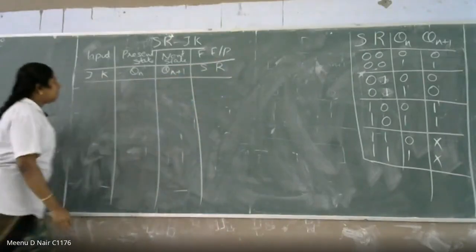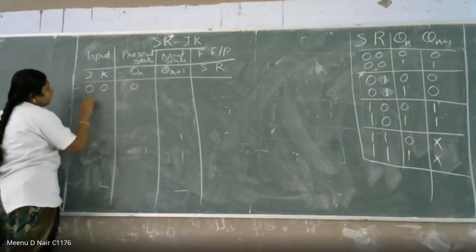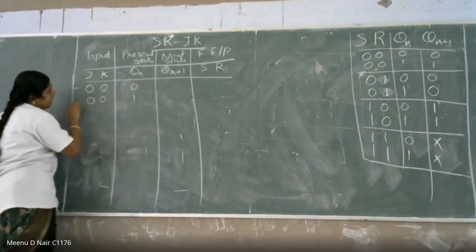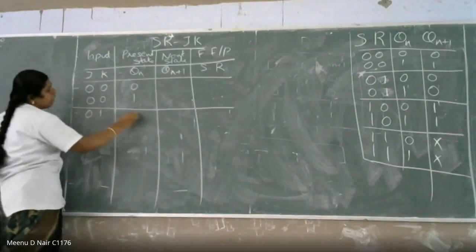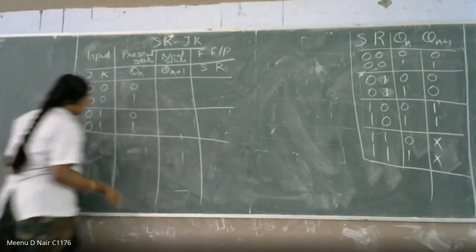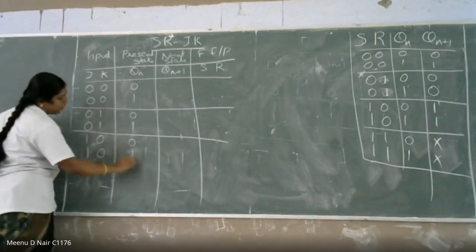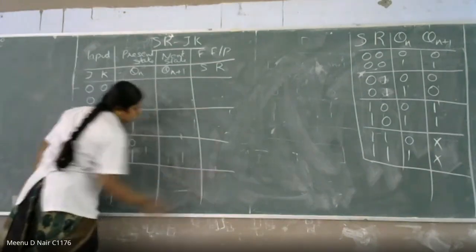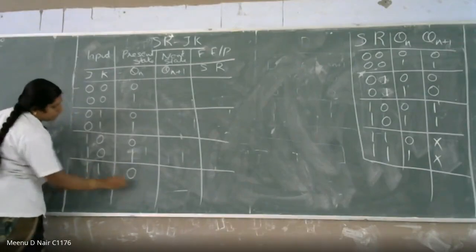So what is the condition here? Also 0, 0, 0 condition is there. 0, 0, 1 condition is there. Right. Then what is the next one? 0, 1, 0 and 0, 1, 1 condition is there. Then next condition is 1, 0, 0 and 1, 0, 1 condition. And the last one is 1, 1, 0 and 1, 1, 1 condition.